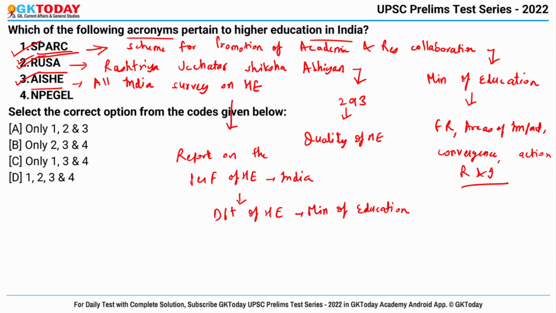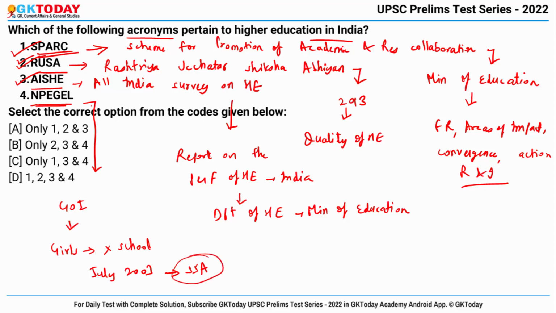And last is NPEGEL. What is this? National Program for Education of Girls at Elementary Education. So this program has been initiated by the Government of India to reach girls, especially the girls that are not enrolled in a school. And the program was started in July 2003, and this program is a significant component of SSA, that is Sarv Shiksha Abhiyan. Okay. So this is not related to higher education, rather it is related to girl education. Okay. So correct answer becomes only 1, 2 and 3.